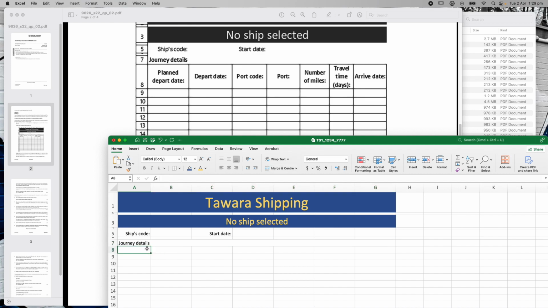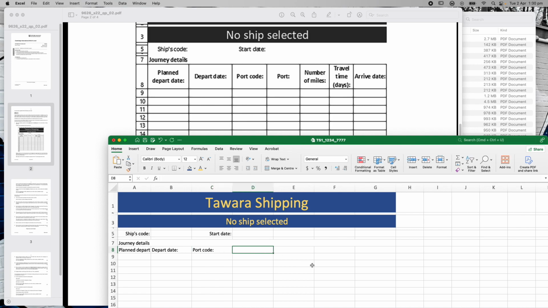Okay, now under this we've got planned depart date. Planned depart date, colon. Next cell across, I have in here depart date, colon. Next one, port code, colon.